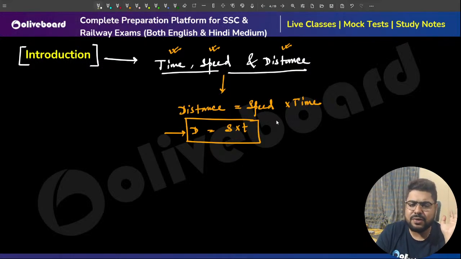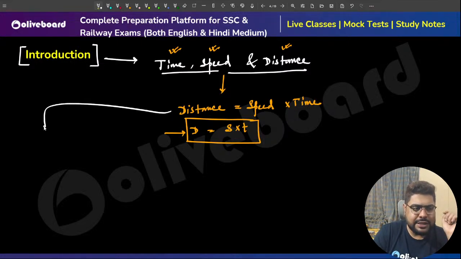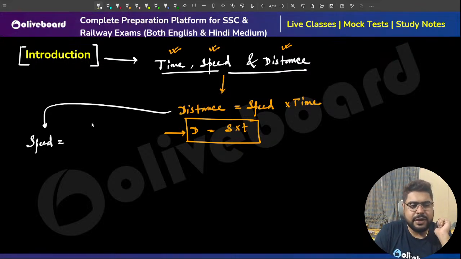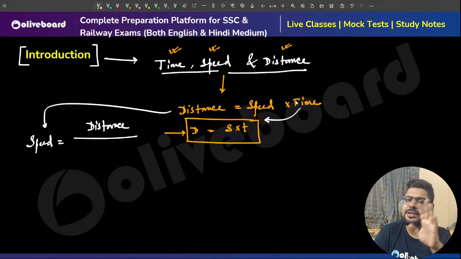This thing we all know from our school days, very simple stuff. Now we can manipulate this equation according to our need. If I need speed, then distance is divided by time: if it is multiplication on the right hand side, when I take it to the left hand side it becomes division, so divided by time.